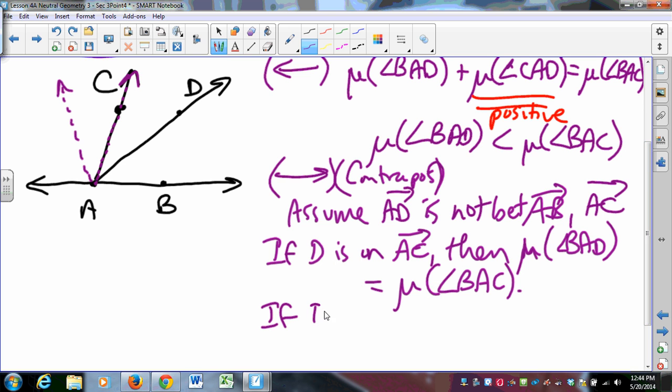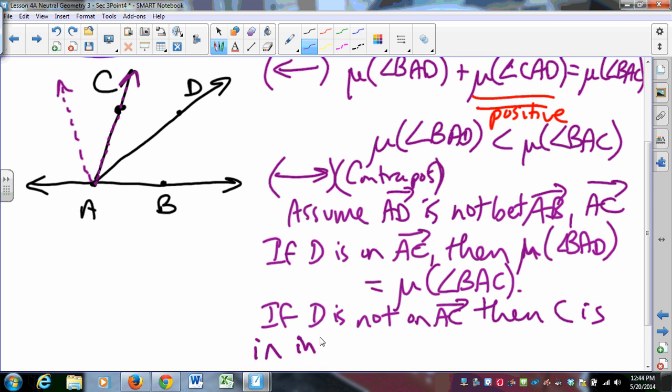Well, if D is not on AC, the second case, then C is in the interior of angle BAD. And that happens by the lemma that we had on the previous page, and you can go back and look at it.